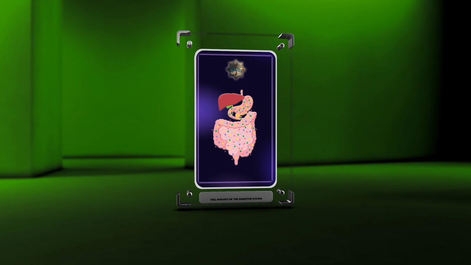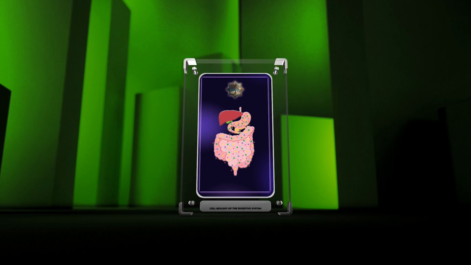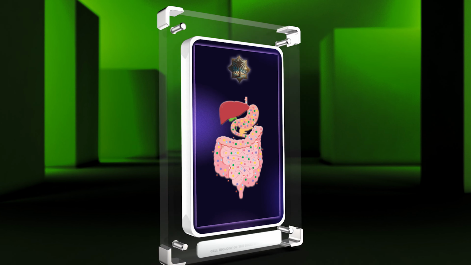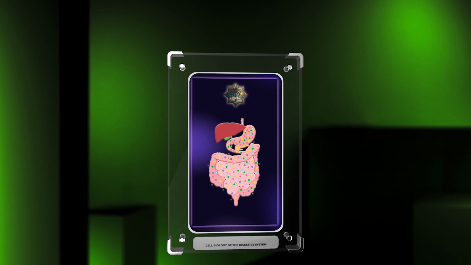Welcome to today's lecture on the cell biology of the digestive system. We will explore the complex processes that govern digestion, including the role of intestinal stem cells in tissue regeneration and the interactions between gut microbiota and the host. Let's dive into this fascinating topic together.